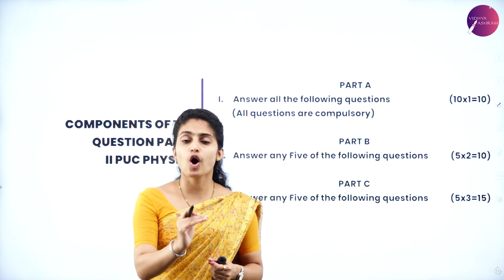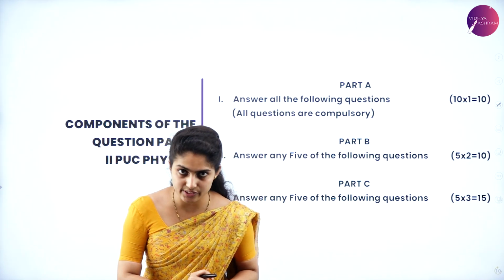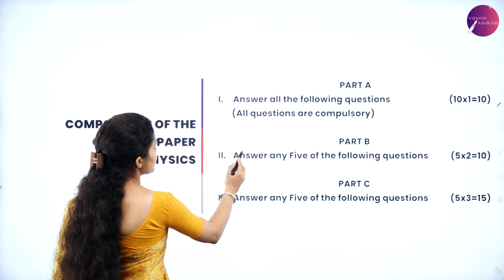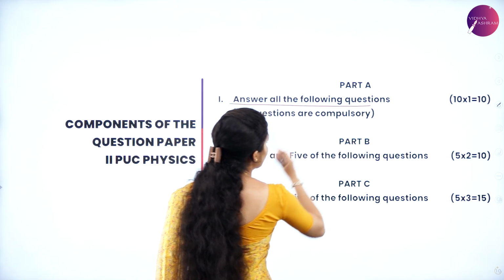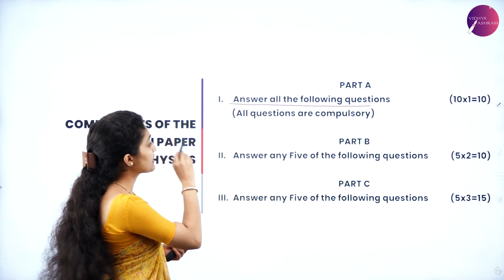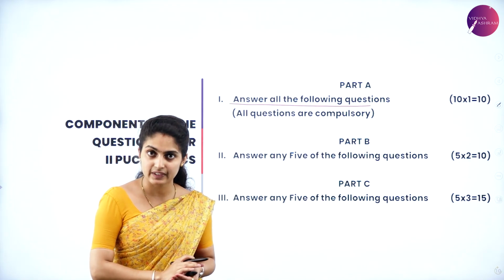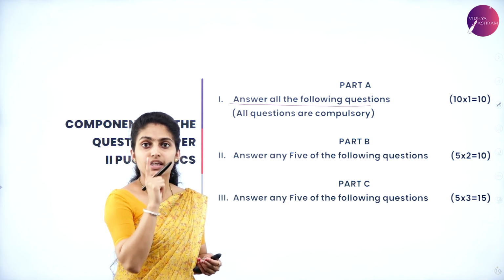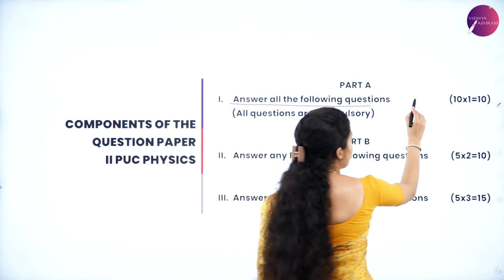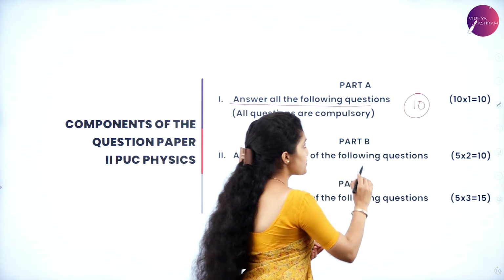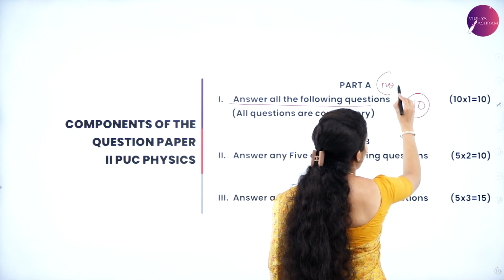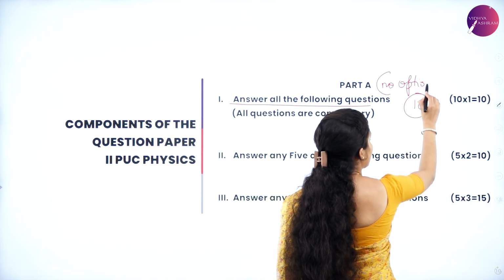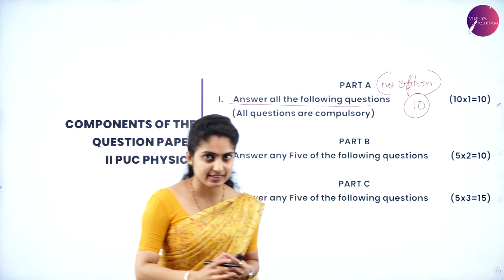Let us see what part A consists of. In part A you have to answer all the questions, and each question carries 1 mark. There are 10 questions over here. There is no option for part A. Part A is said to be optionless, okay?